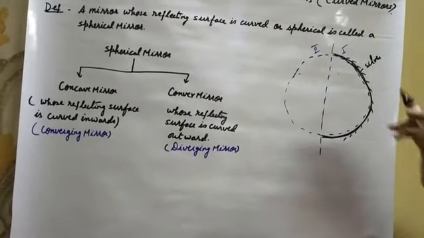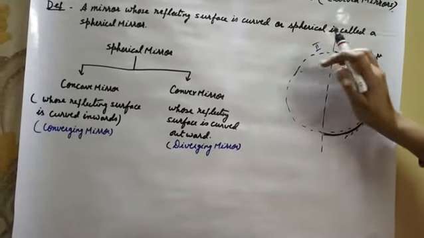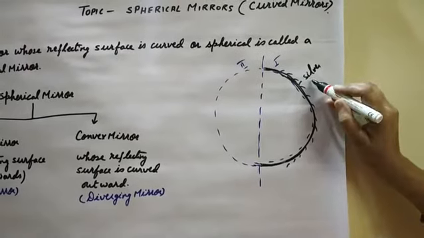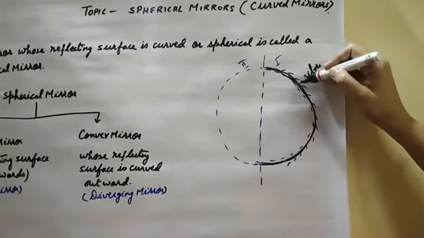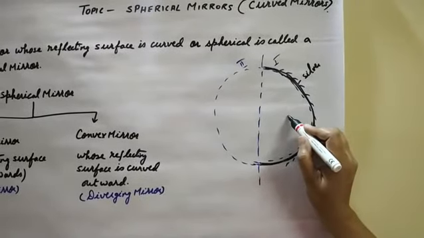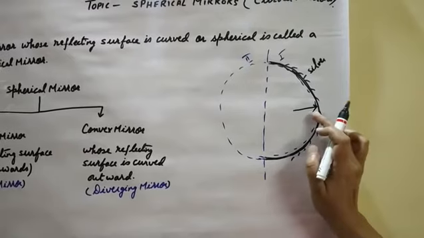Second, we can do the silver coating on the outside also, meaning the bulging portion. To protect the silver coating we have done the paint over it. So reflection will take place from the inward side.